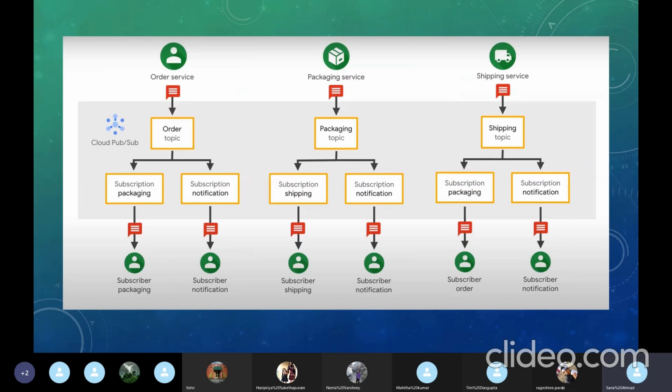Okay. Next, this is the diagram for the example that we were looking into, the order service. So if you see how it would look like in a PubSub, there is cloud. In that order service, we would make sure that there is an order topic. Then for packaging service, there would be a packaging topic. And there is a shipping service, which would create a shipping topic. Any messages that need to be sent by each one of these would be stored in these topics.